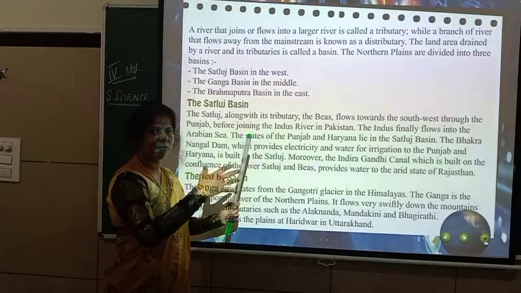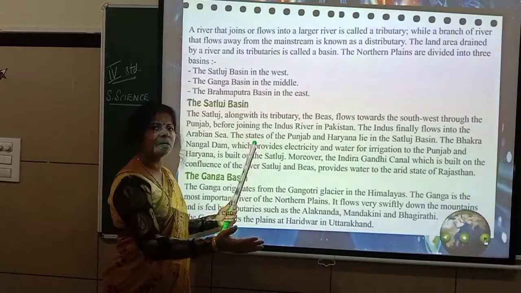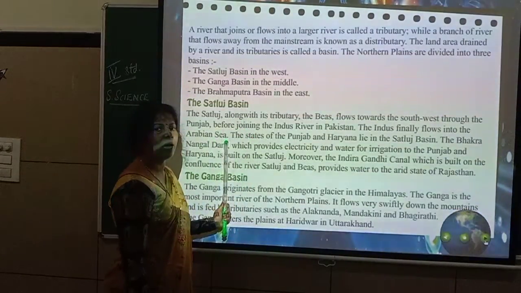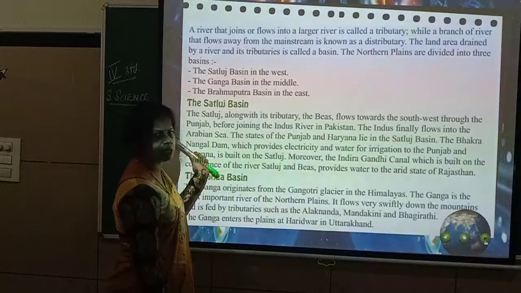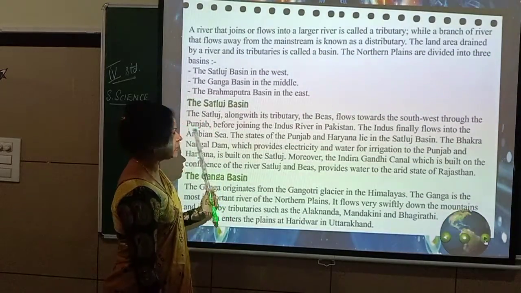First it is reaching the rivers. From rivers it is going to the sea. It is moving to the Arabian Sea. That is why it is west. The Arabian Sea is in the west.